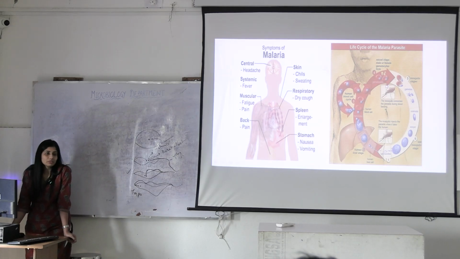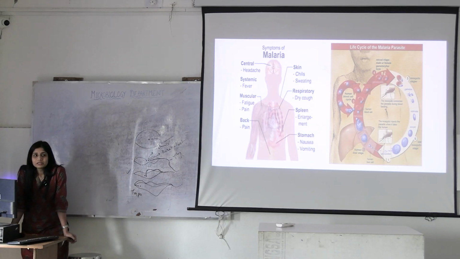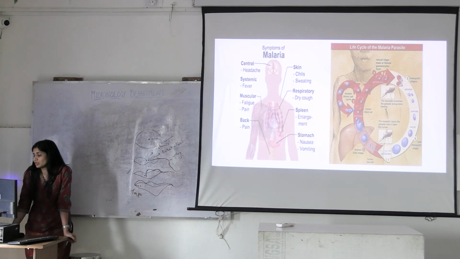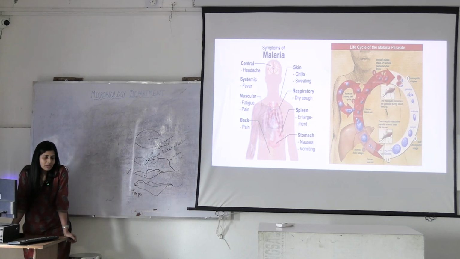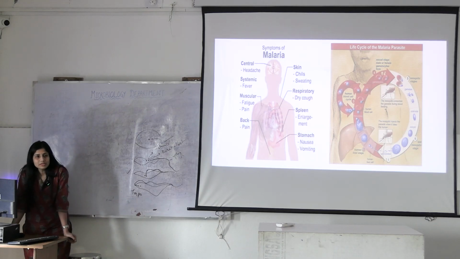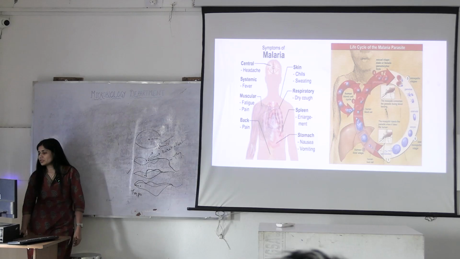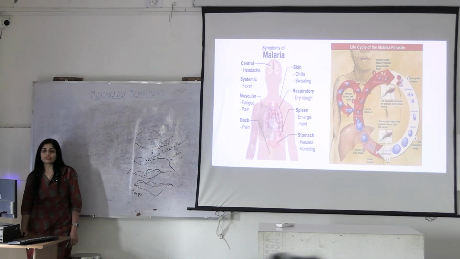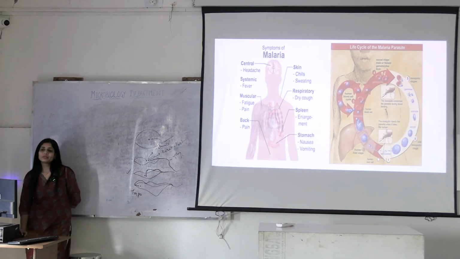So these are certain symptoms that you can see in malaria, and the life cycle of malarial parasite is little distinguished. It takes place in two forms, sexual and asexual. Asexual takes place in man, sexual cycle takes place in mosquito. Here you can see, what is this? This is a sporozoite. Sporozoite is coming from where? It's coming from saliva of mosquito.